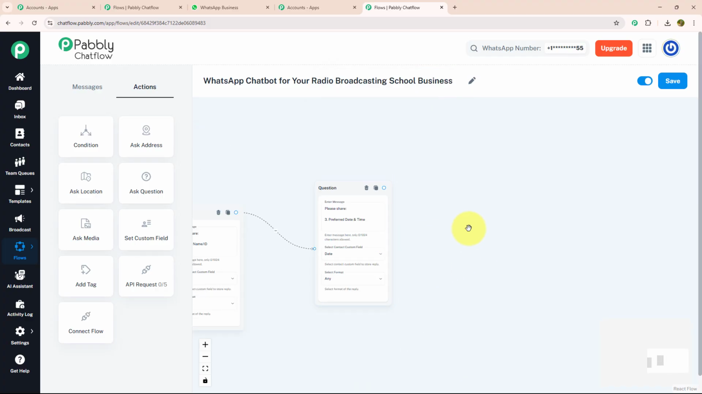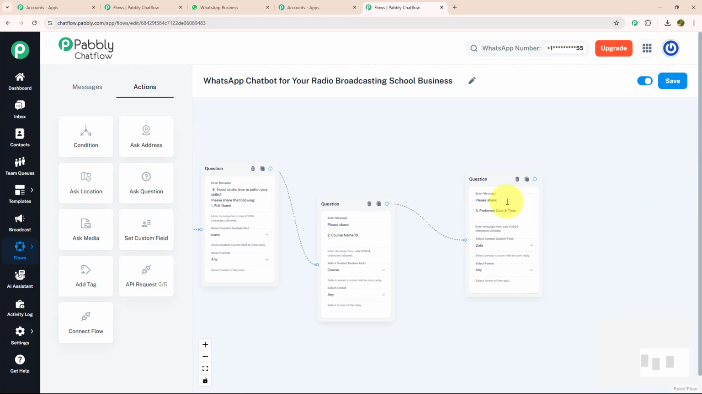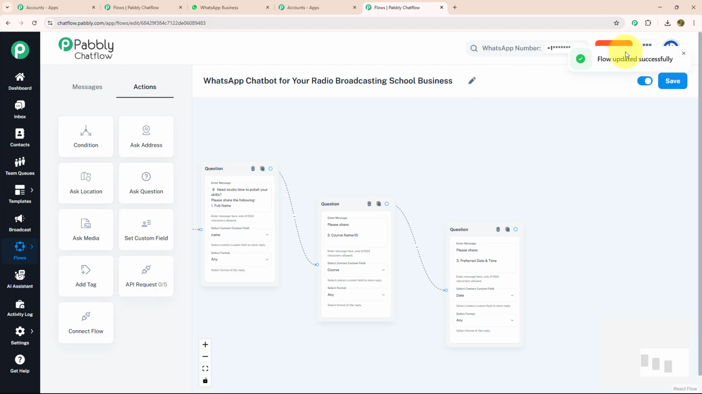Now, you must be wondering from where we can add this contact custom field. For that, you need to save your flow. As you can see, I got a message that flow updated successfully. That means my flow is saved.